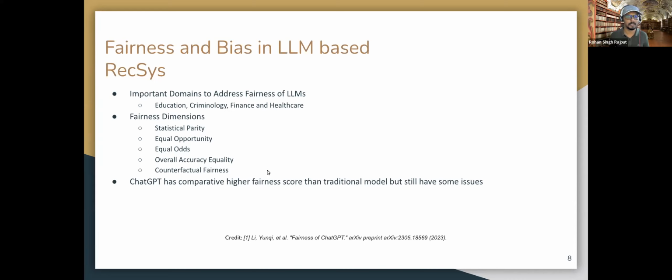Several dimensions have been studied in the fairness of ChatGPT paper: statistical parity, equal opportunity, equal odds, overall accuracy equality, and counterfactual fairness. These are the several dimensions of fairness studied in this particular paper. I think the overall conclusion was that ChatGPT has a comparatively better score than traditional models like a regression model or a multi-layer perceptron model, but still has some issues that should be solved before we use these systems on a very large scale.